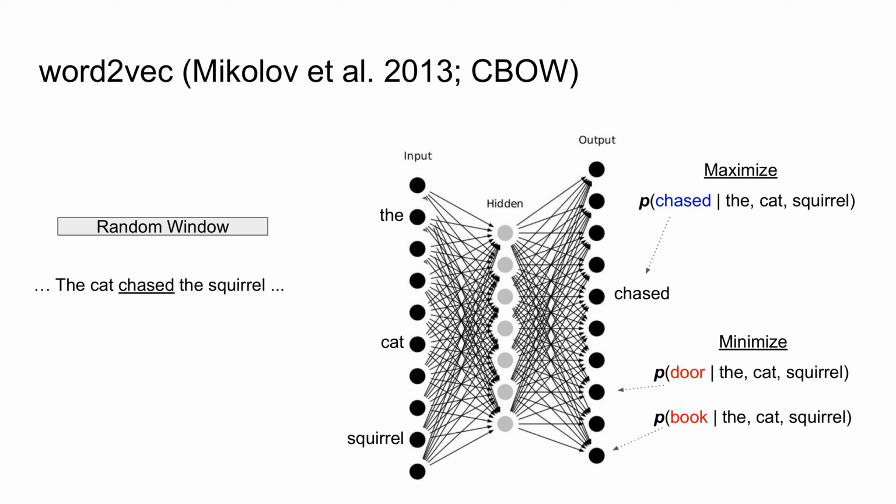In addition, a set of irrelevant words are sampled for each context-target pair, and the network is also simultaneously trained to minimize their conditional probability given the same context words. Training is done using stochastic gradient descent, using simulated annealing.